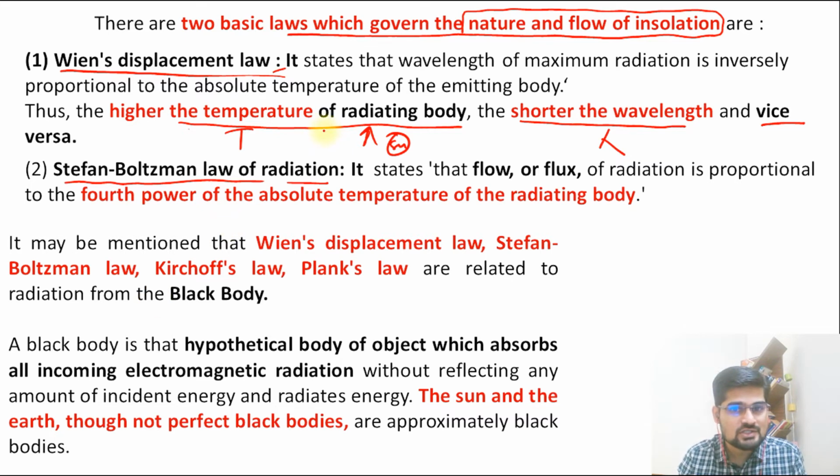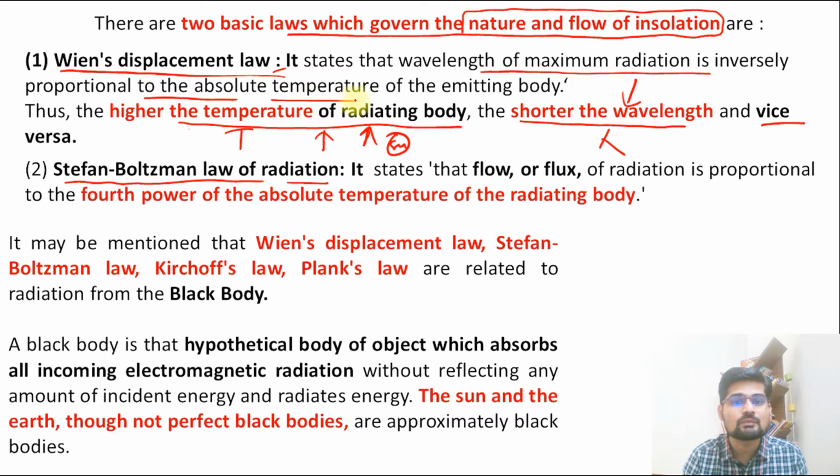So higher temperatures of the radiating body, so shorter wavelength is there in that emission. So that is important in Wien's displacement law. It says that wavelength of maximum radiation is inversely proportional to absolute temperature of emitting body. So it means T is inversely proportional to lambda, that is we say is wavelength.